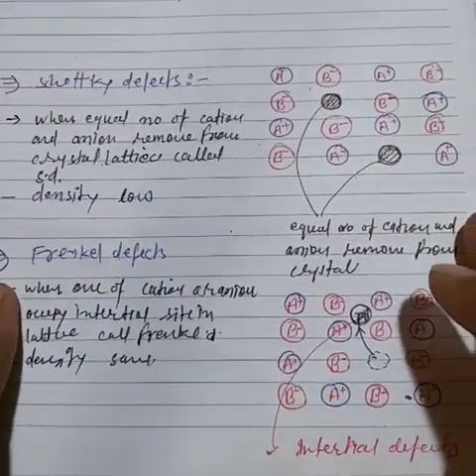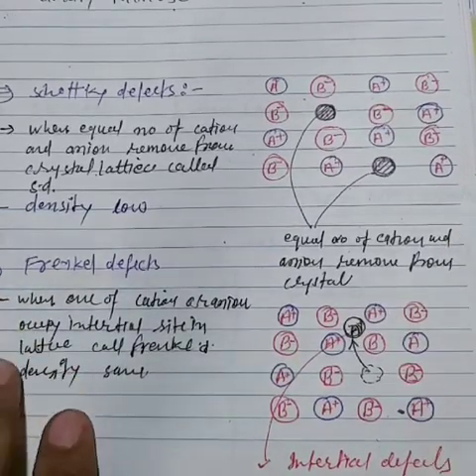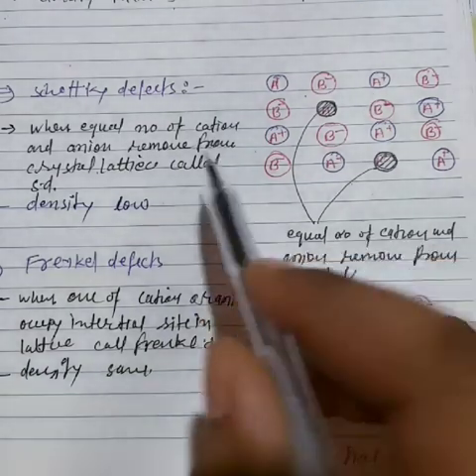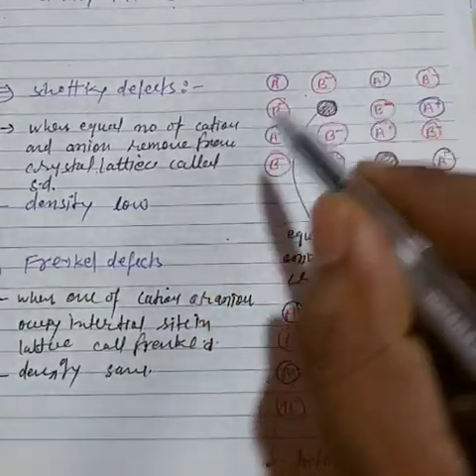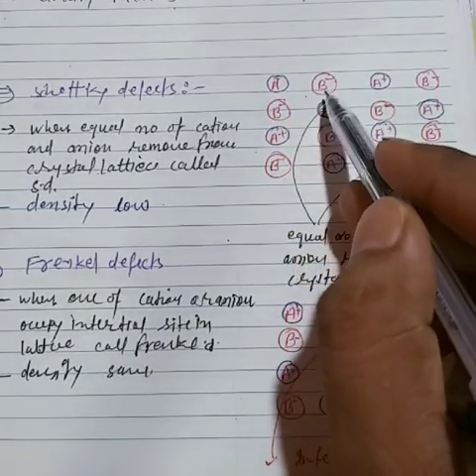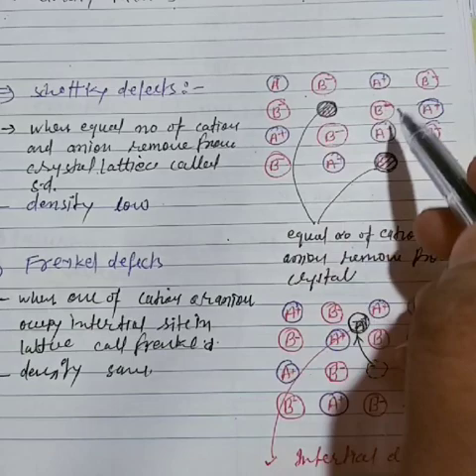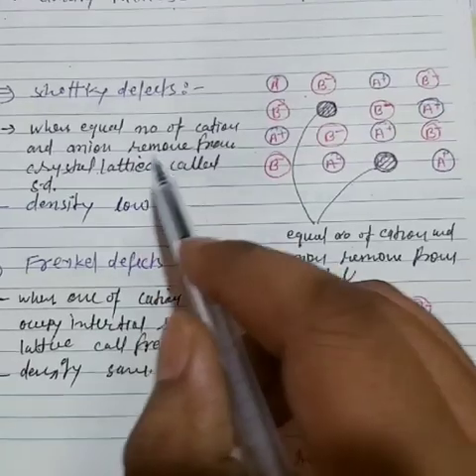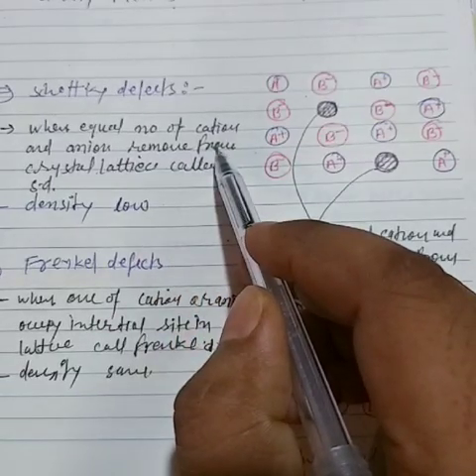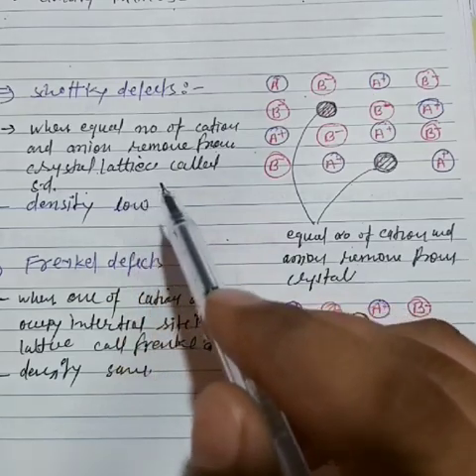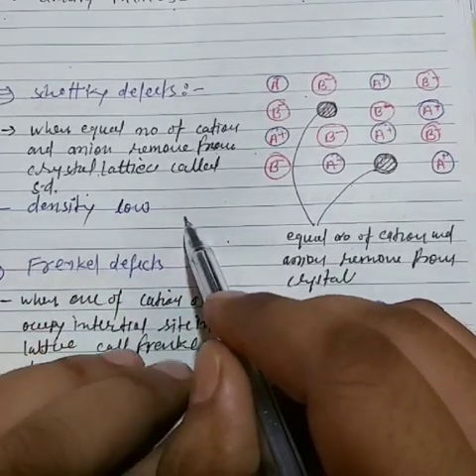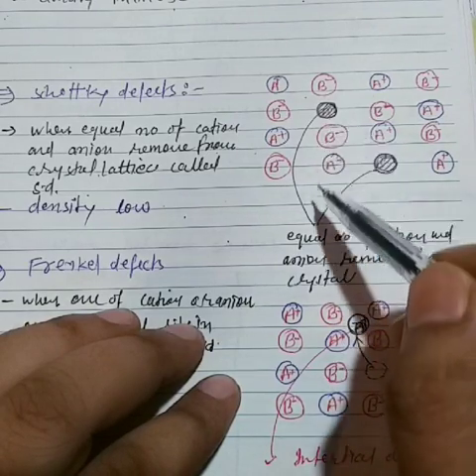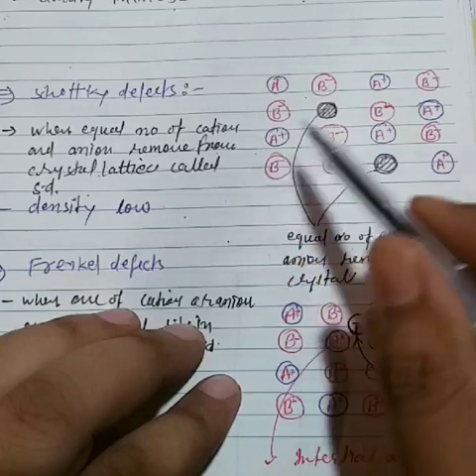Now the next one is Schottky defect. So here it is very important, keep it in mind, students. Now see Schottky defect. I am drawing an ionic crystal. Now A is cation, B is anion. When an equal number of cations and anions are removed from the crystal lattice, it is called a Schottky defect, and the density will be low. Why? Because an equal number of cations and anions are removed from the crystal, so it is developed.